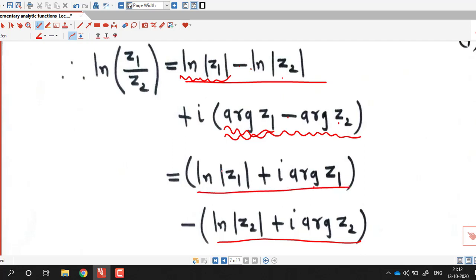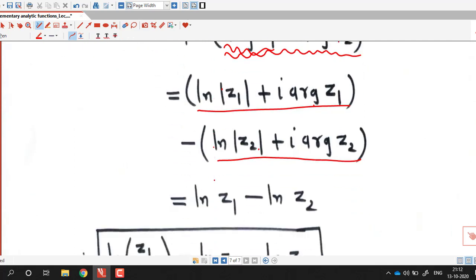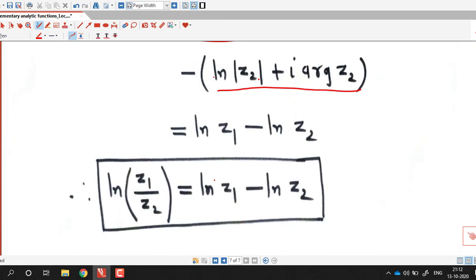So this first one is log of z1 minus this is log of z2 by the definition of logarithmic function. So we are able to prove this last property also. Again we have to interpret this statement as we have interpreted in property 3. That is, if two of these three logarithms are specified, then there is at least one value of third logarithm such that this equality is satisfied.